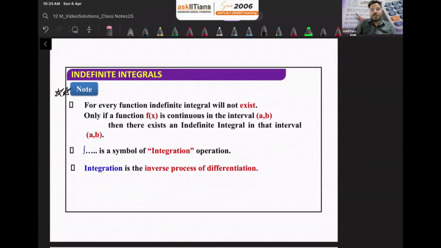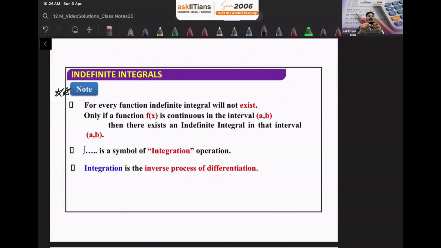What is the first point? What do you think, whether we can find the integration of every function? No, we can't. Why? Because first, what is integration? Integration is the reverse process of differentiation. And can we find the differentiation of every function? No, we can't, right?